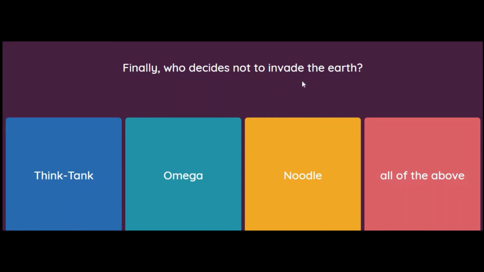Finally, who decides not to invade the earth? It's think tank, Omega, Noodle, or all of the above. So children, in this chapter, it's finally the think tank who decides not to invade the earth.